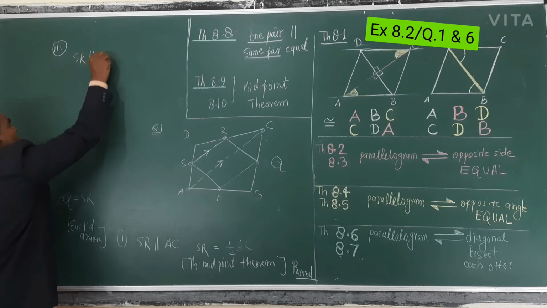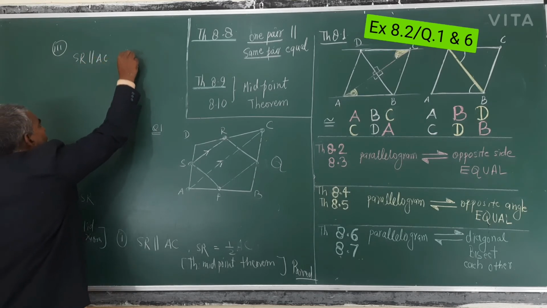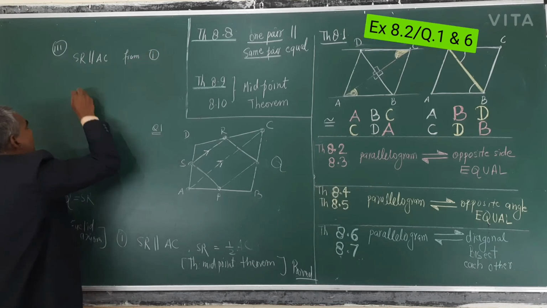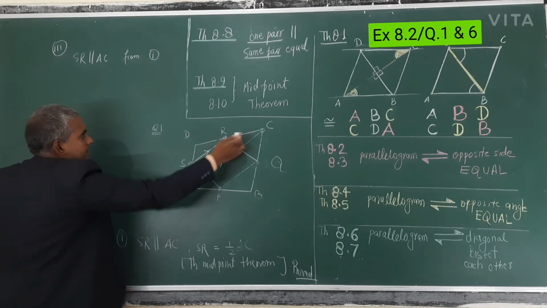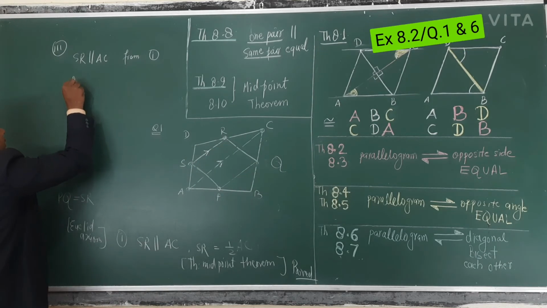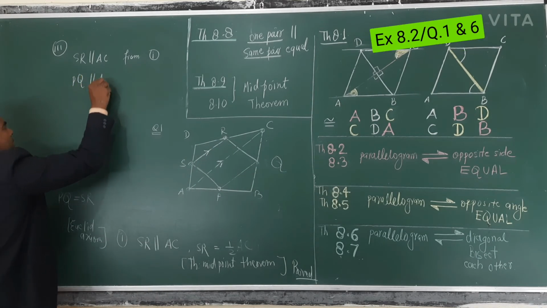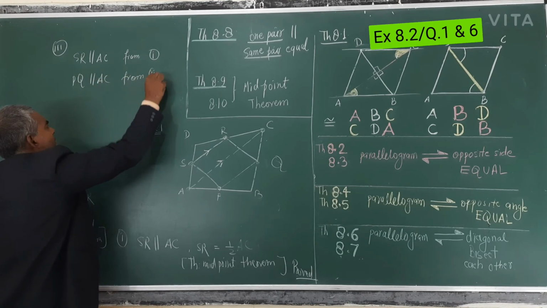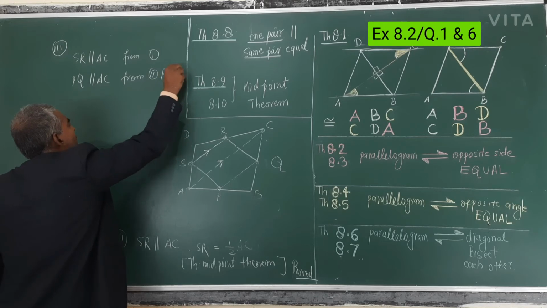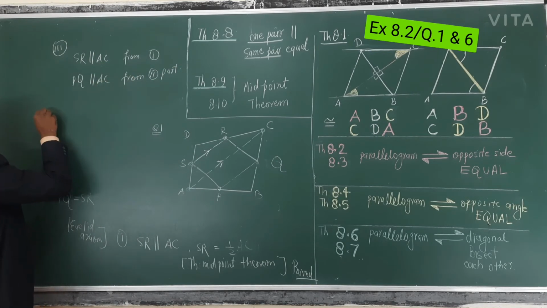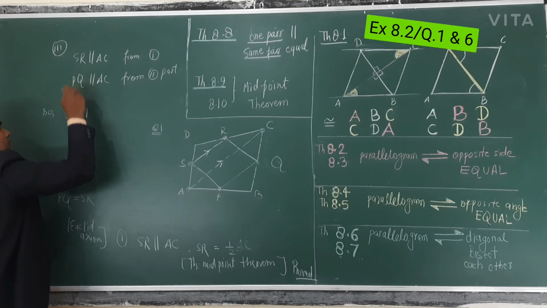SR parallel to AC from the first part. Then PQ parallel to AC from the second part. So combining, because AC is common here, SR is parallel to PQ.